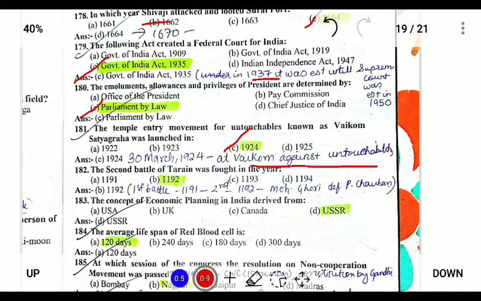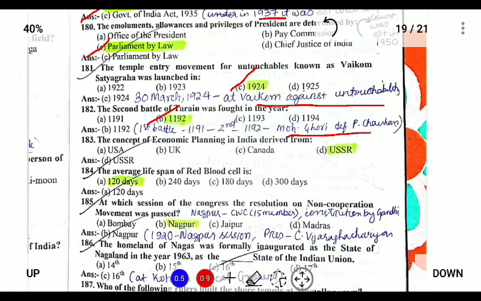Next, the second battle of Tarain was fought in 1192 between Prithviraj Chauhan and Muhammad of Ghori, in which Muhammad of Ghori defeated Prithviraj Chauhan, and Muhammad Ghori thus laid the foundation of Muslim rule in India. The concept of economic planning in India is derived from the USSR. The lifespan of a red blood cell is 120 days.